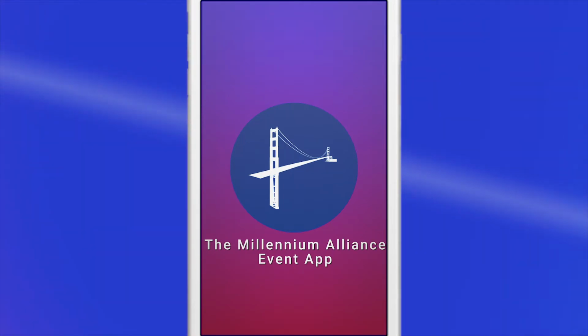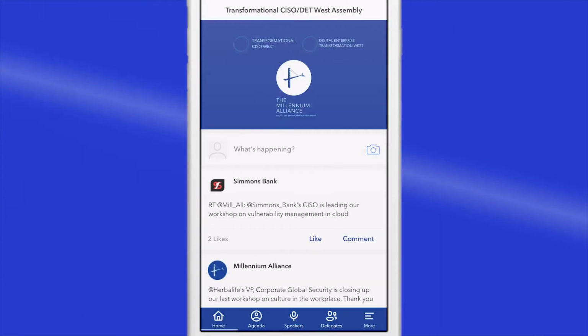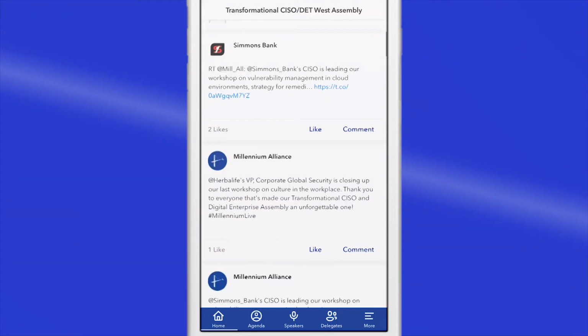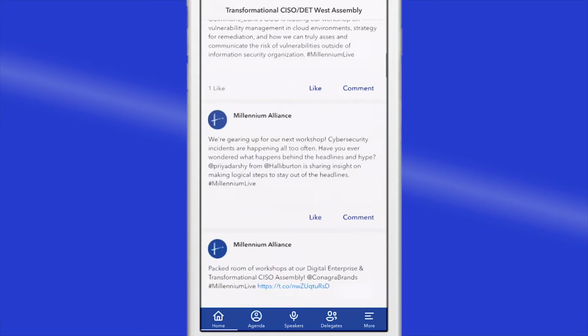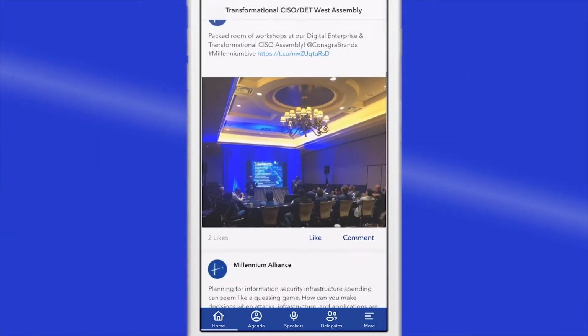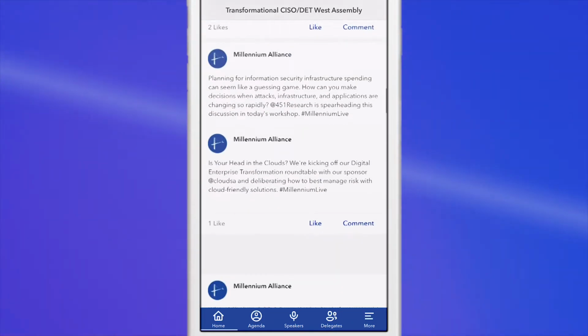Our app is your guide to navigating the assembly. This short tutorial will share everything you need to know on how to use it. Your homepage will display the social conversation using the hashtag MillenniumLive. Check here for live tweets, comments, and pictures from your fellow attendees.